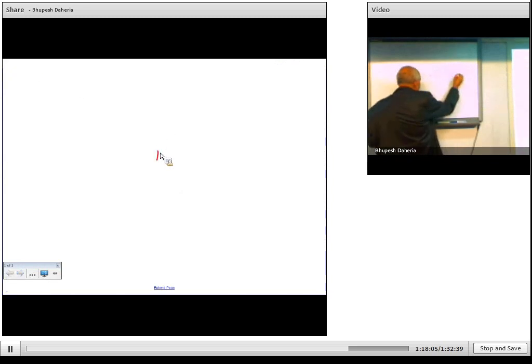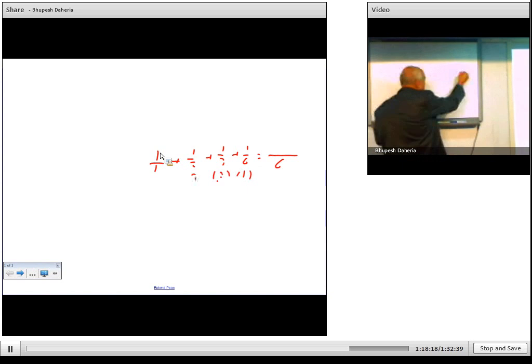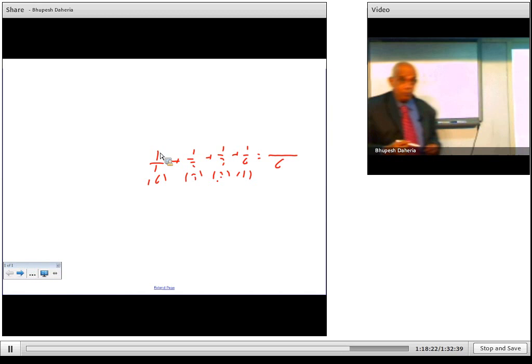Correct? Your LCM is 6. So 6 plus 3, 9 plus 2, 11 plus 1, 12. So if you take the reciprocals of the divisors of a perfect number, it adds up to 2.